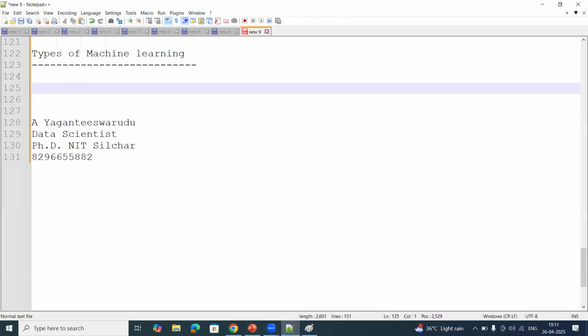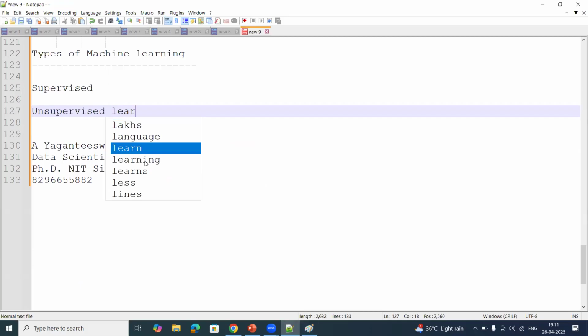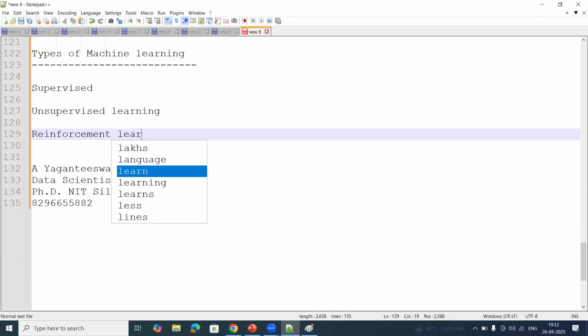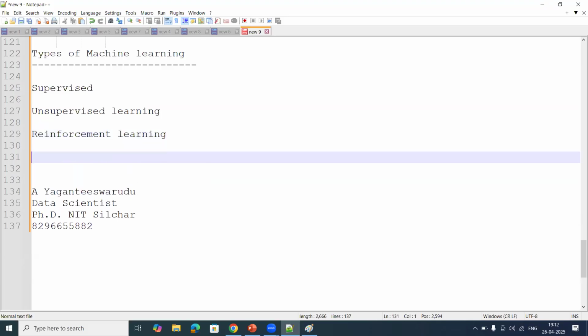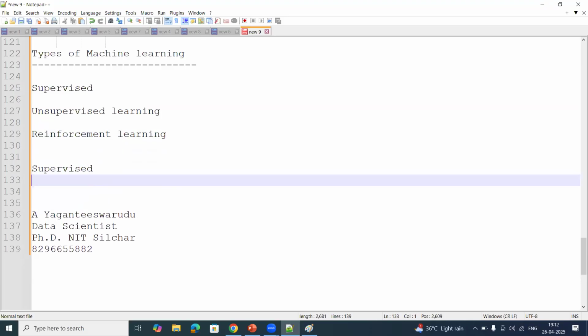So types of machine learning algorithms, as I told, there will be supervised learning, unsupervised learning, and reinforcement learning. In this session, as I told, mainly I'm going to discuss only supervised learning. The remaining we are going to discuss in separate sessions.